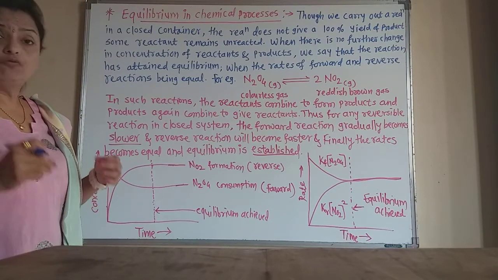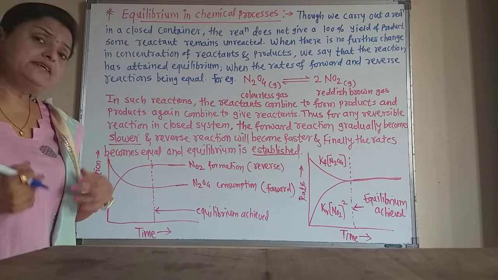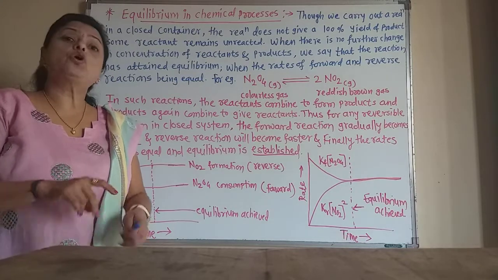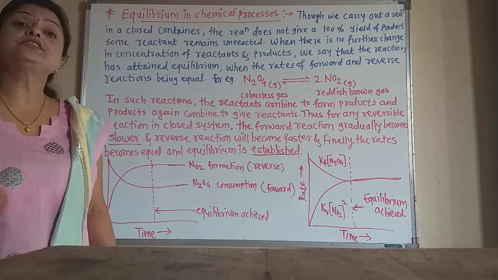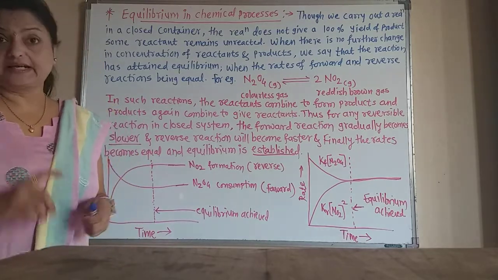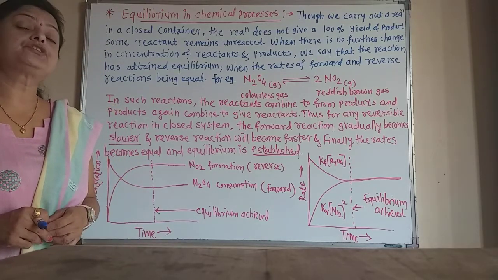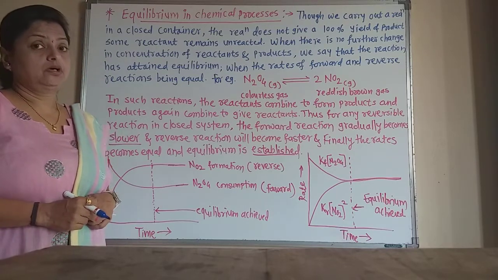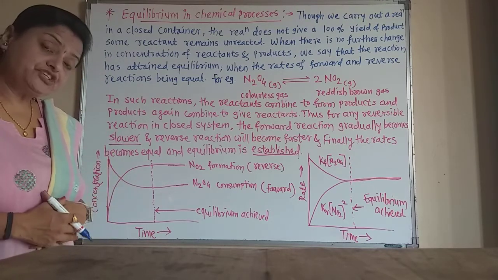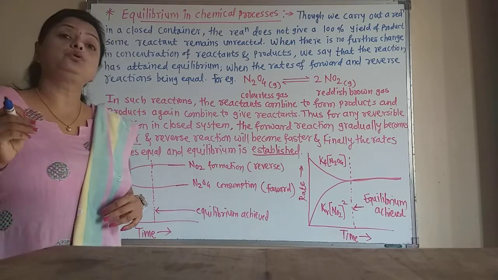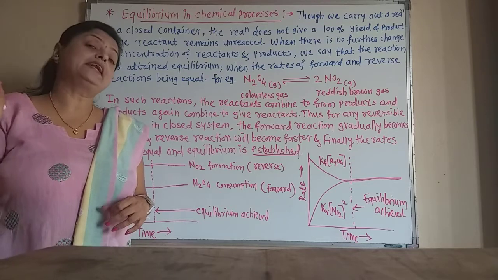Now we know that equilibrium is always attained only in a reversible reaction, because an irreversible reaction always stops after completion, but a reversible reaction does not complete. So chemical equilibrium is established in reversible reactions, which are carried out in both directions, forward and reverse.